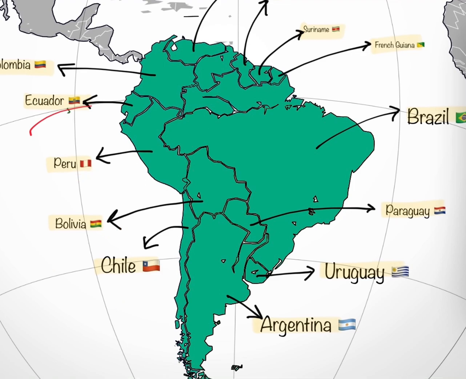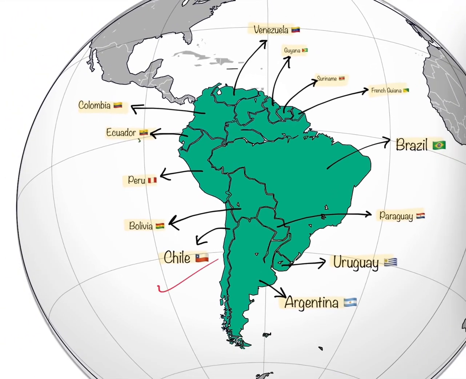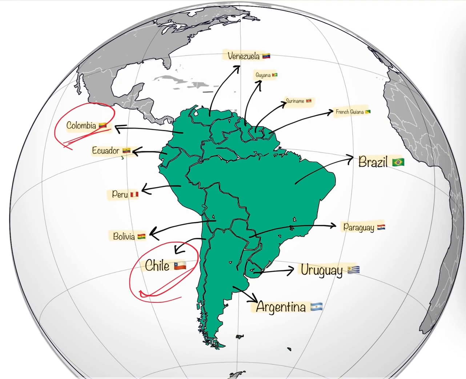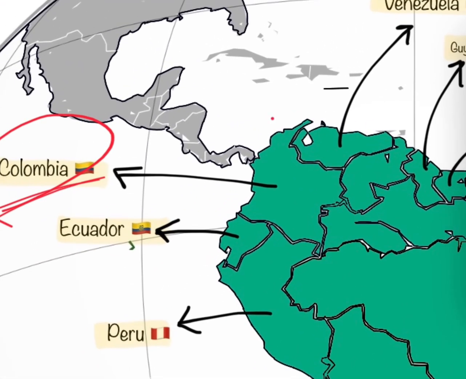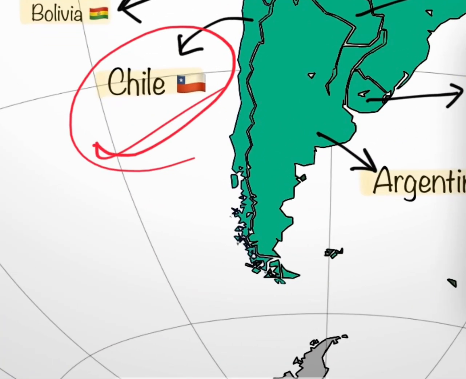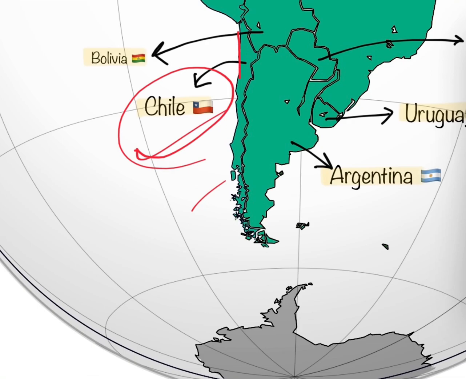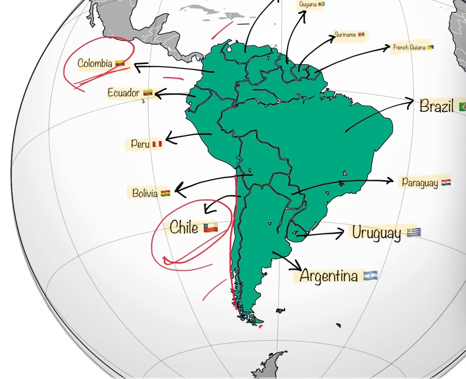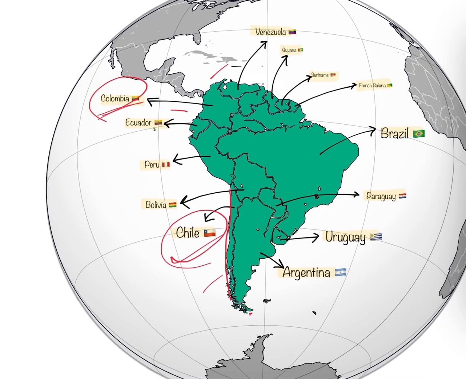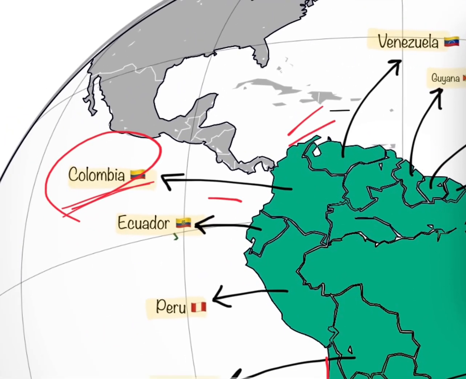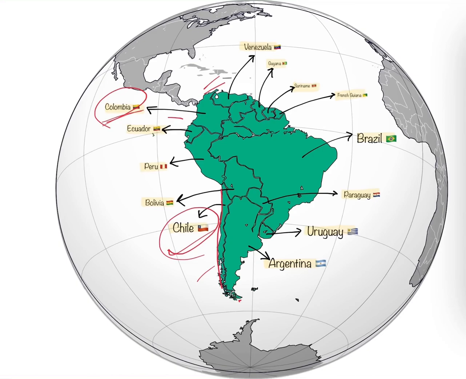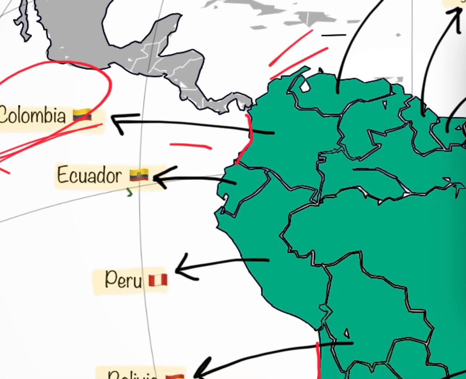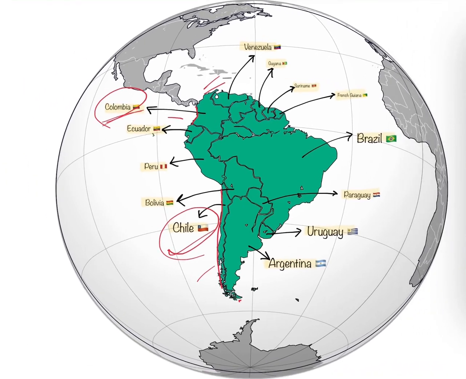And one more thing to note here is that Colombia and Chile, they have coast both in the Atlantic as well as the Pacific Ocean. Chile has coast in the Pacific Ocean, and a small portion here also belongs to Chile. Similarly, Colombia has coast in the Caribbean Sea, which is a part of the Atlantic Ocean, and over towards its western side, it has coast in the Pacific Ocean.